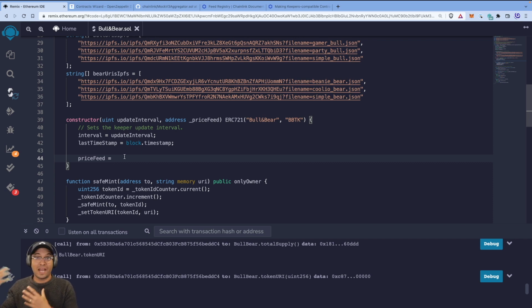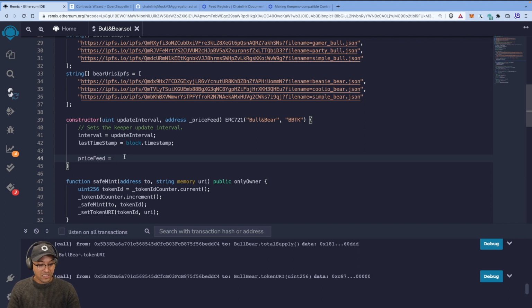But also the live contract, we can't update it. That's the whole point, right? It's a decentralized price feed. So in order to test and debug and show, I'll show you, it's a very simple process to create a mock price feed where we can start giving it data, and we pass that in the address in the constructor. And so we can change the price quickly to just make sure that our code works.